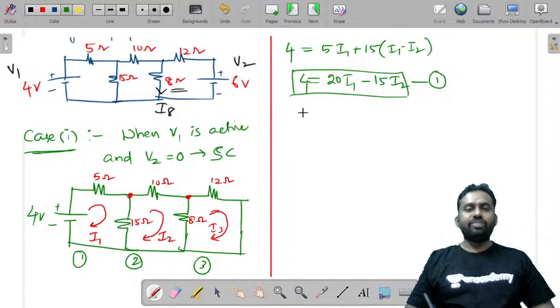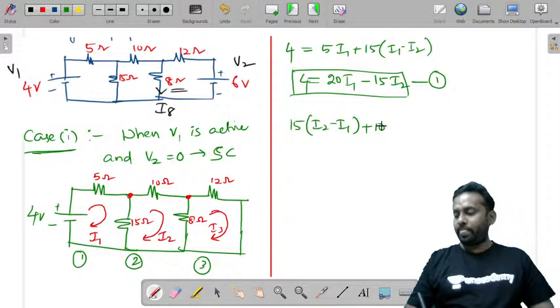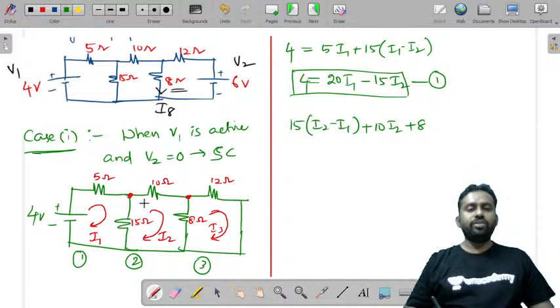Now let us find the second loop equation. It is 15 into I2 minus I1, plus 10 into I2, plus 8 into, in the 8 ohm you have two currents, I2 and I3. So 8 into I2 minus I3 is equal to 0. You don't have any source in this.